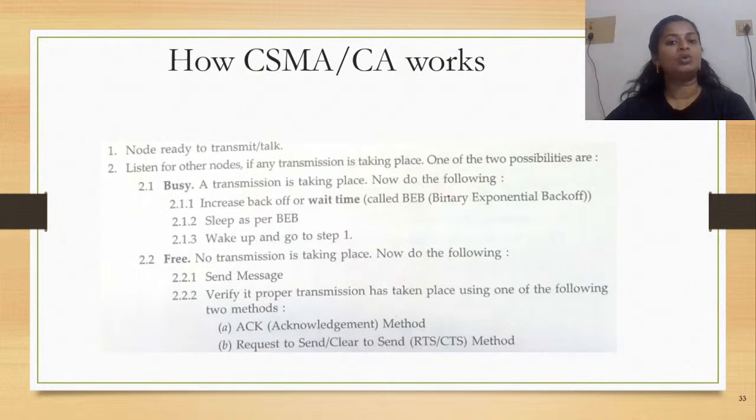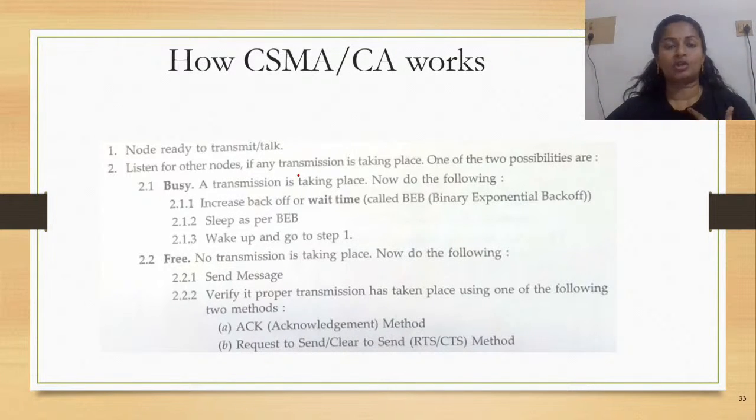So this is how CSMA/CA, that is collision avoidance, works. Let us see from the first step what exactly happens here. The node is first ready to transmit or talk. That means it is ready to transmit a communication or data, right? In this case, what should it do? It should listen for the other nodes to see if any transmission is taking place. So it needs to check whether the pathway is clear, right?